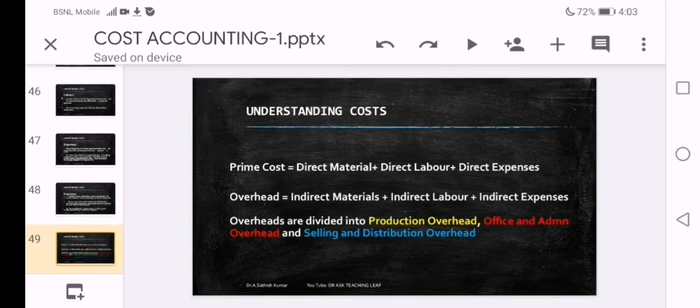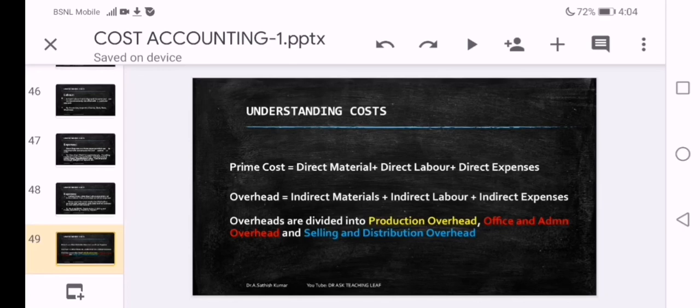Now, you might have understood the subclassification of material, labor, and overheads. In material, you have direct and indirect. In labor, you have direct and indirect costs. In expenses, direct and indirect.